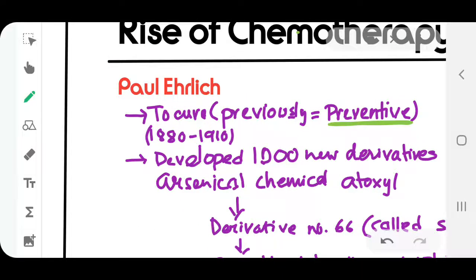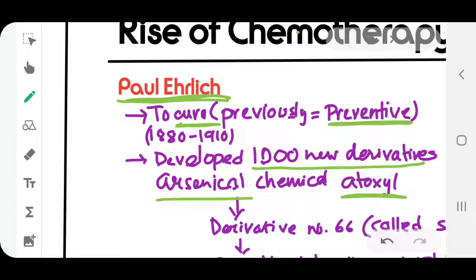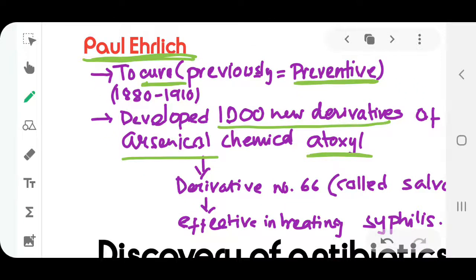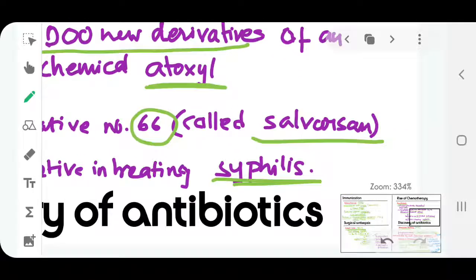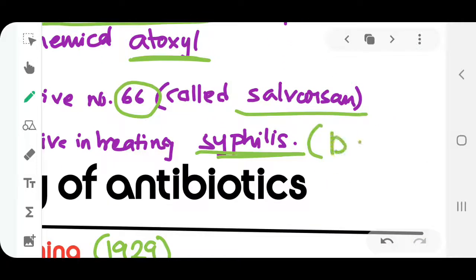Now, Paul Ehrlich started to find a cure for different disorders. He found 1,000 new derivatives of an arsenical chemical called atoxyl. He found that derivative number 606, called salvarsan, can treat a disease called syphilis, which was caused by bacteria.